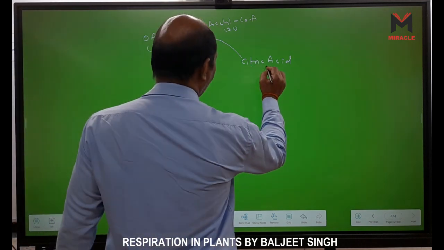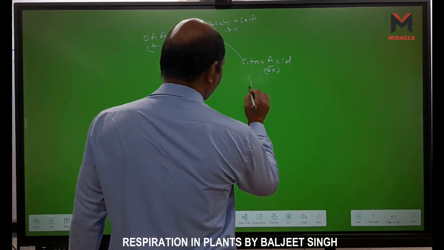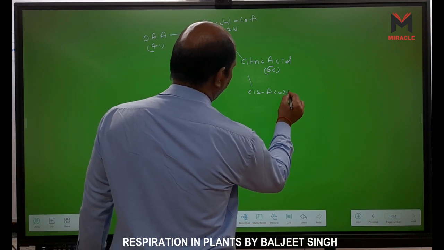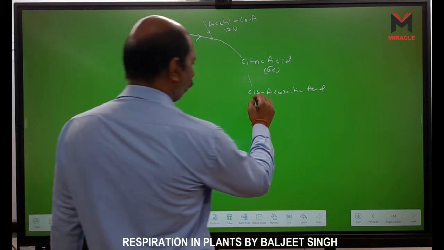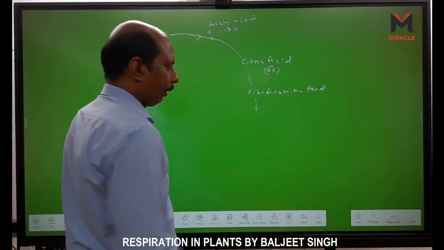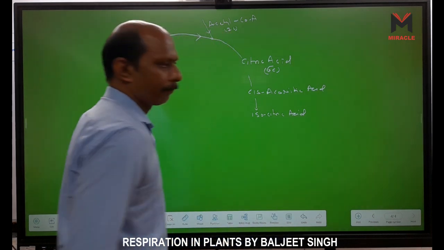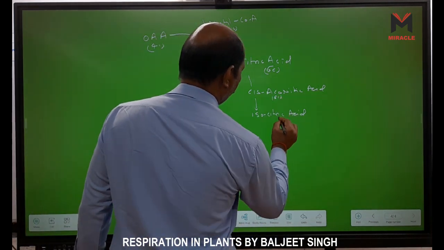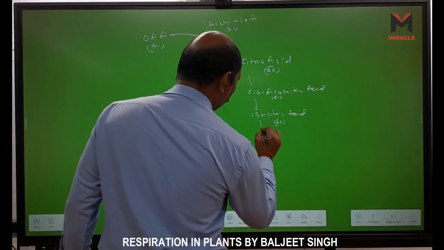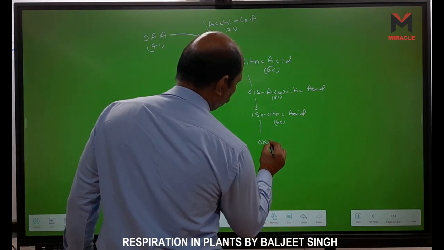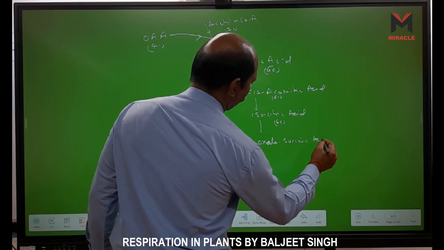Now this citric acid becomes 6 carbon because 2 plus 4 equals 6, right? And this citric acid converts into cis-aconitic acid, right? And this cis-aconitic acid is converted into isocitric acid. All these are 6 carbon molecules. Now isocitric acid is converted into oxalosuccinic acid,